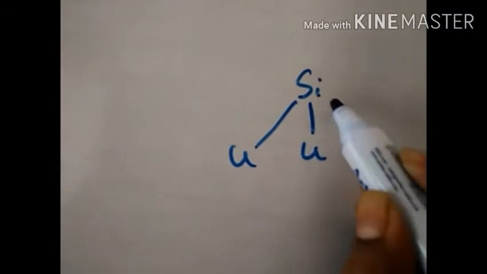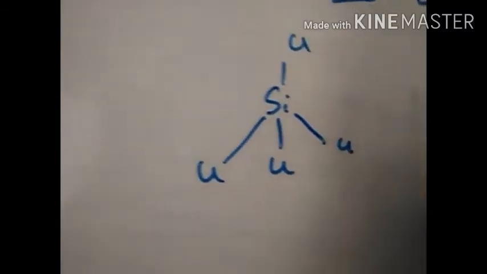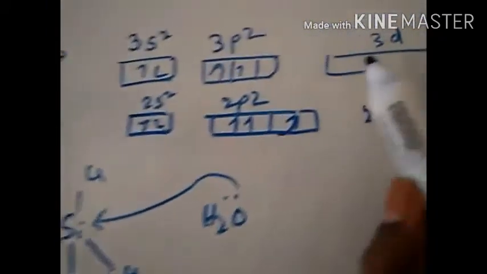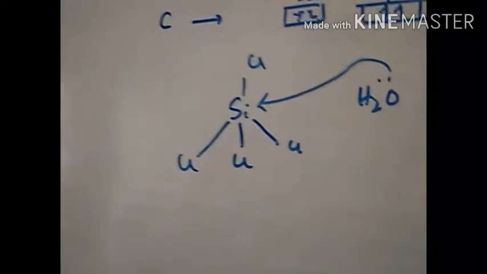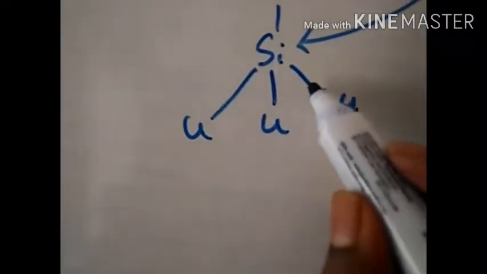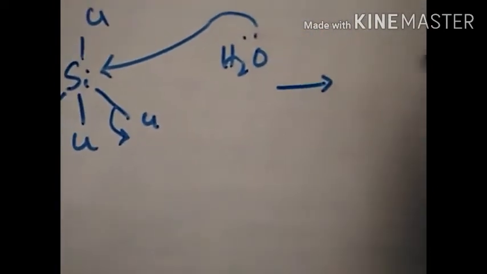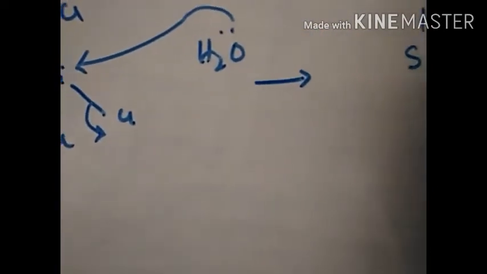tetrachloride formation. You can see this is our silicon tetrachloride. When water molecules come, one takes a position in the d orbital's position, and one of the chlorine atoms gets out of this situation, and it forms silicon like this.